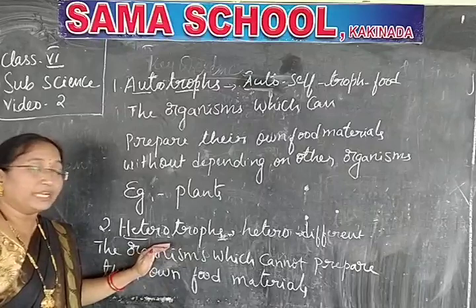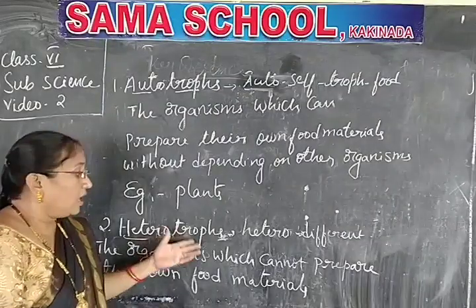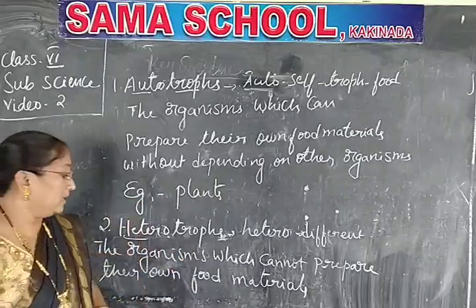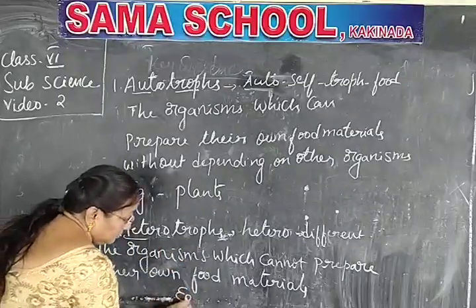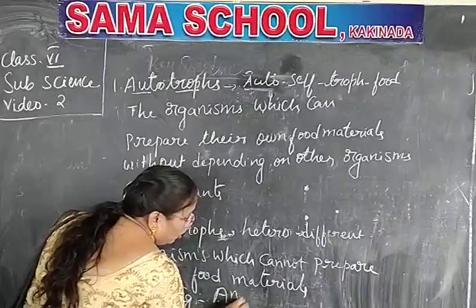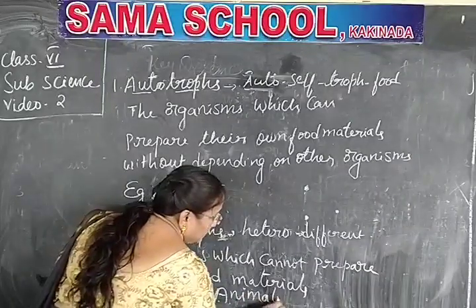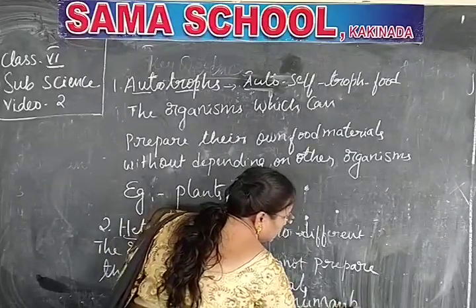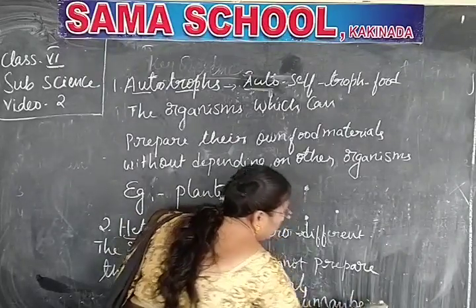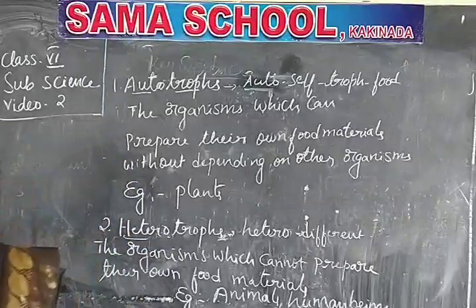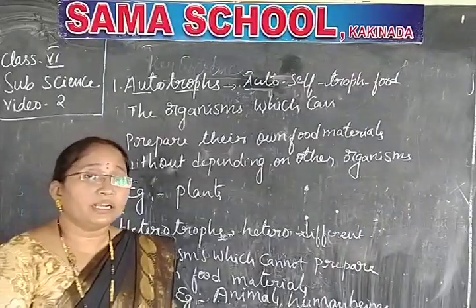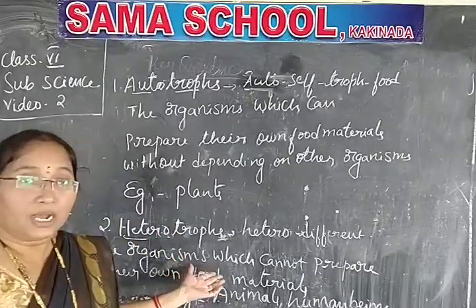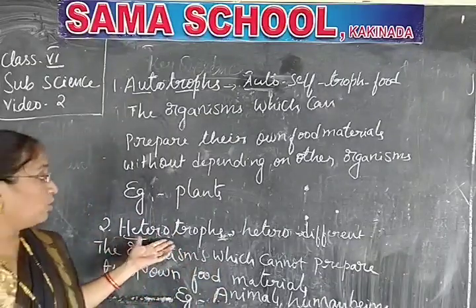Now let me give examples of heterotrophs: animals, human beings, birds, etc. Whatever creatures are living definitely depend on the plants for their food. So these are the heterotrophs.